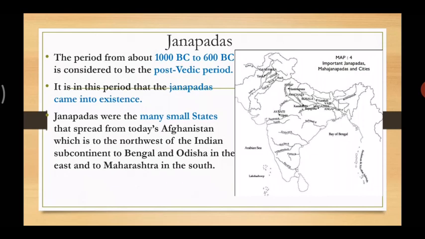These Janapadas spread from today's Afghanistan, which is to the northwest of the Indian subcontinent, to Bengal and Odisha in the east, and to Maharashtra in the south. Now, as we name our states like Maharashtra, Uttar Pradesh, Rajasthan, in the ancient period also they had names, but they had different names. Okay, the Janapadas had different names.